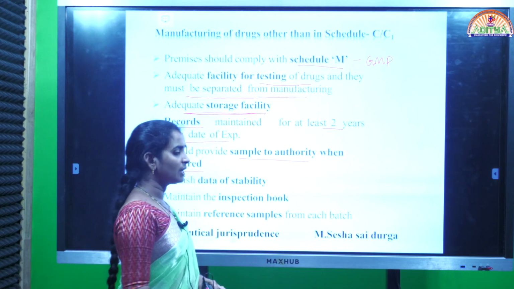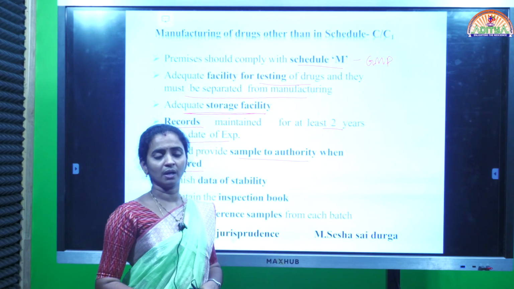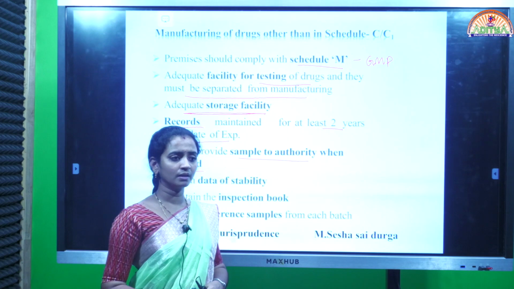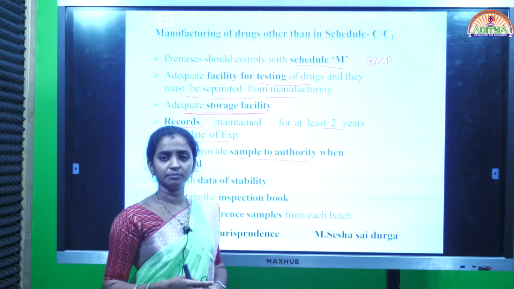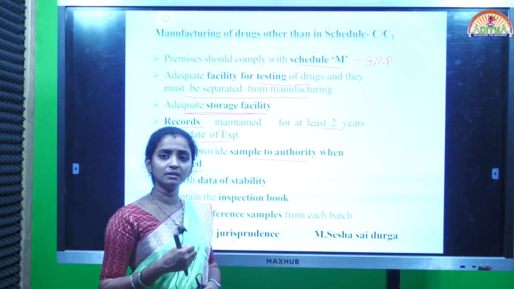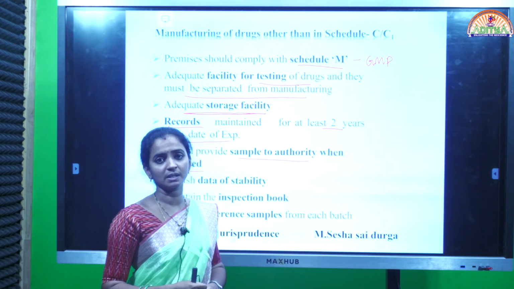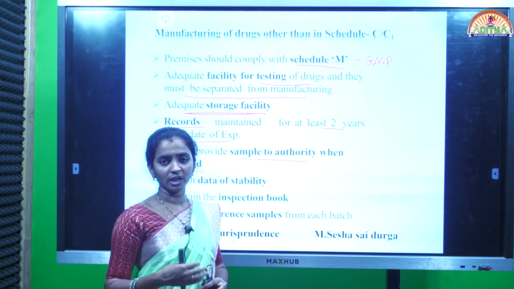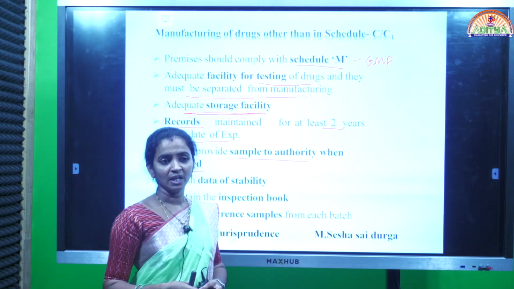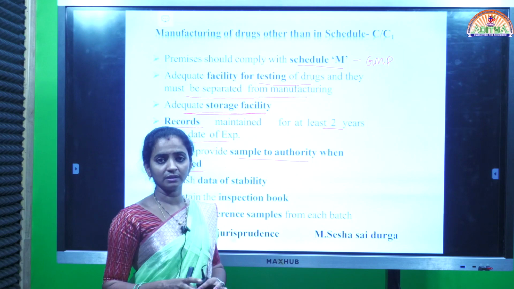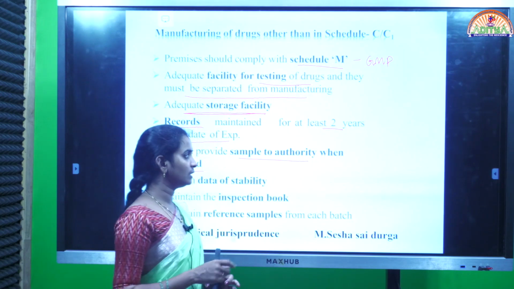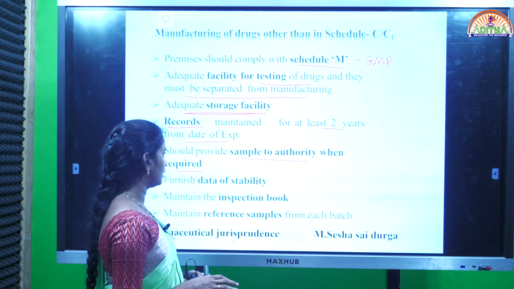During the manufacturing of any dosage form, frequently or sometimes rarely, the drug inspector may come, and he has the right to inspect the premises: what they are doing, what type of products they are manufacturing, what type of ingredients they are using. He can check and test everything.